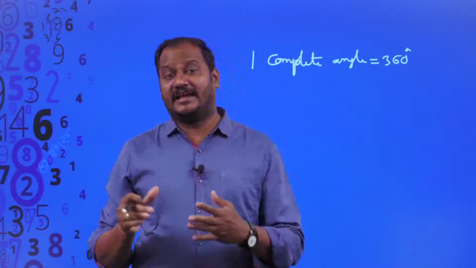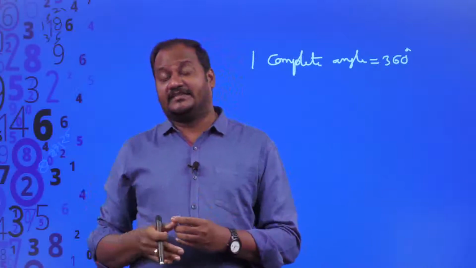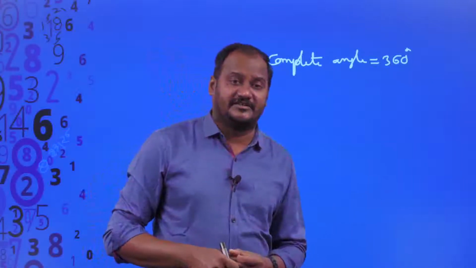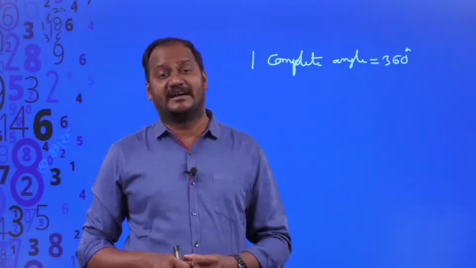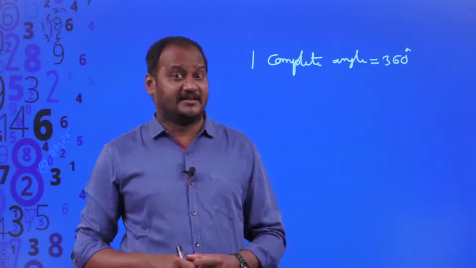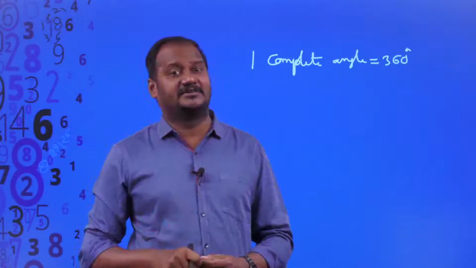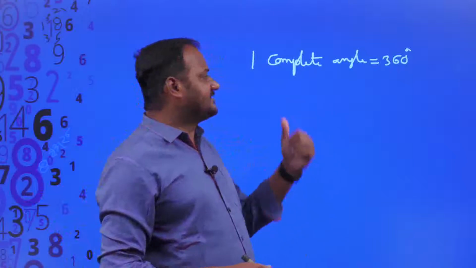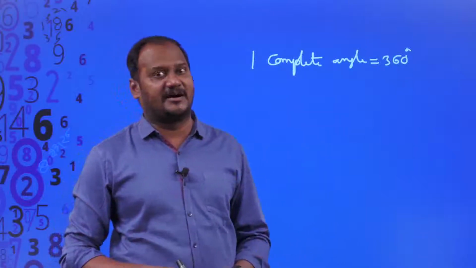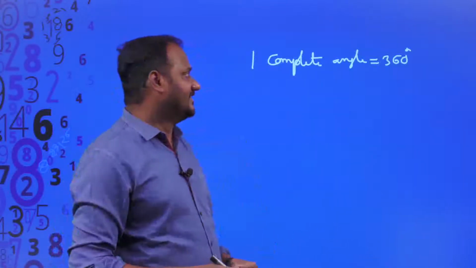So they have concluded the nearest number to 365 as 360, and that 360 can be considered as a complete angle because it is a friendly number, it has many factors. So that is why 360 degrees is called one complete angle, right?